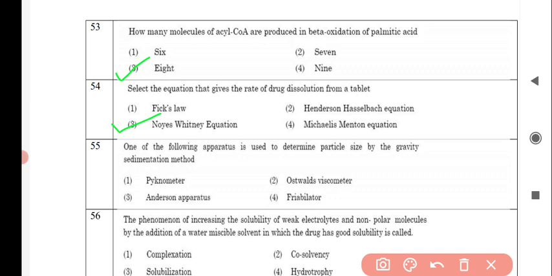Next question is, one of the following apparatus is used to determine particle size by gravity sedimentation method. And the correct answer is option number 3, Andreasen apparatus.